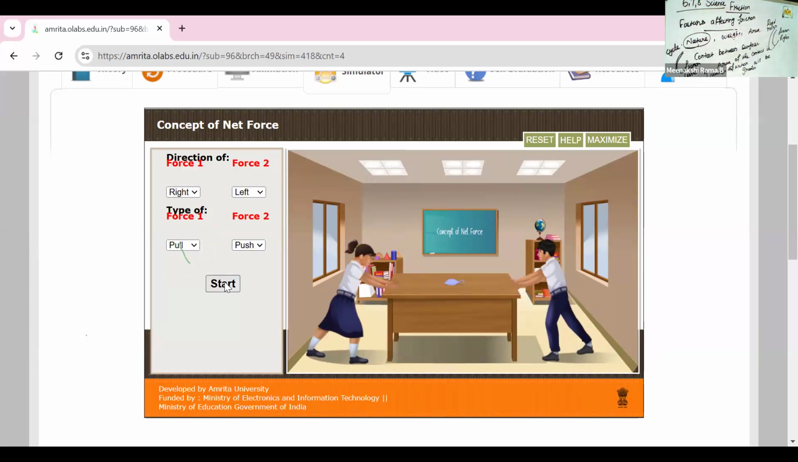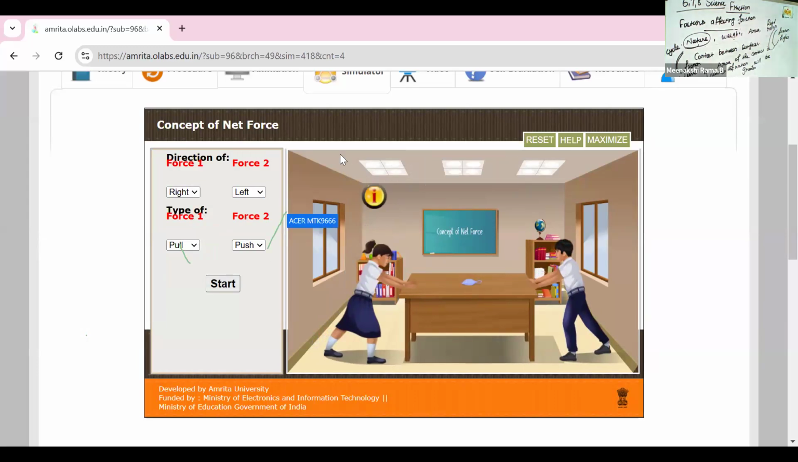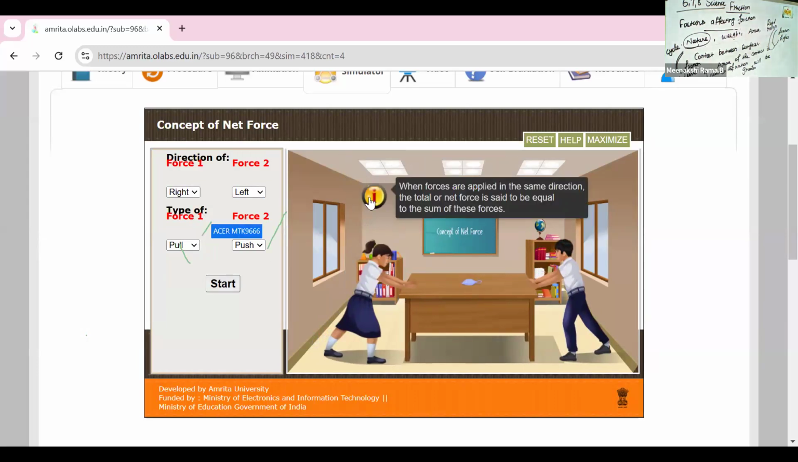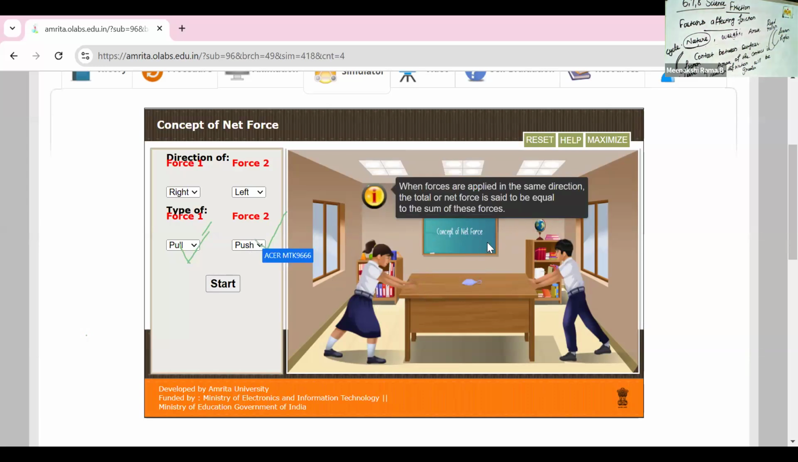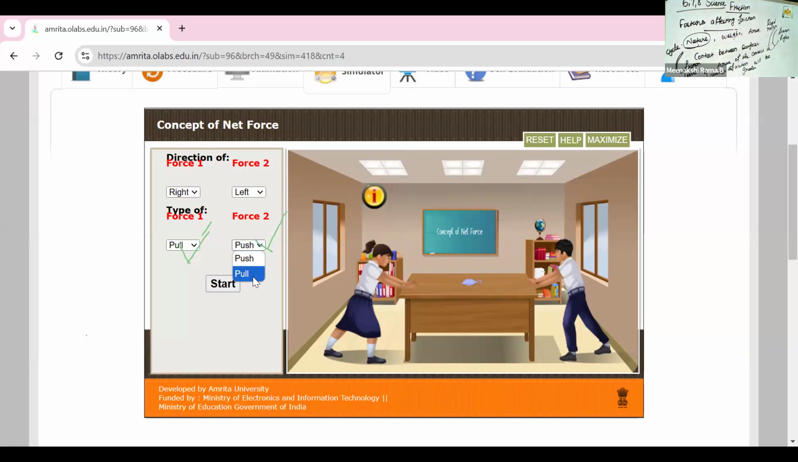Yes, look at here. Yes. What is the result? When the forces are applied in the same direction, the total net force is the sum of the forces. Both are equal forces. So when the force is applied in the opposite direction, it is equal. One is pushing and then another one is pulling action. Okay.